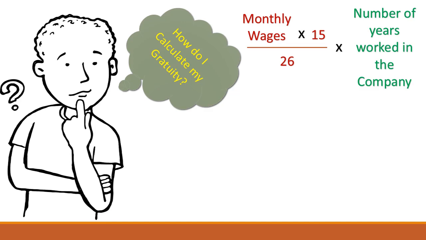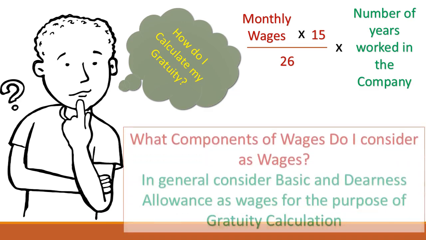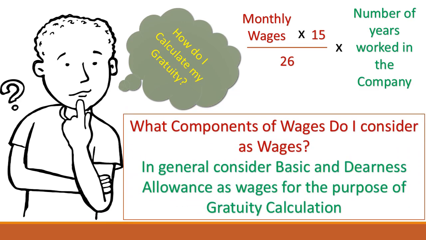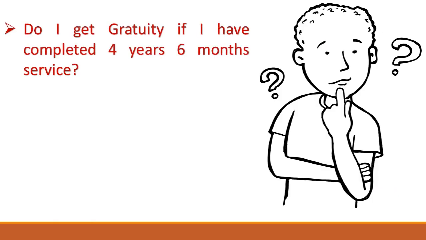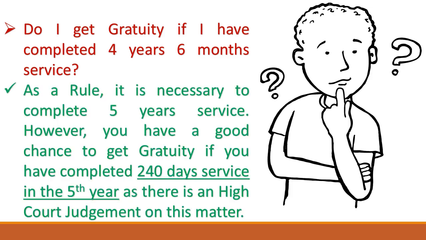Then the next question that will come to our mind, friends, is what are the wage components to be considered for calculation of gratuity? In general, basic and DA, or the dearness allowance, is to be considered for the purpose of gratuity calculations. Let us take another question, friends. Suppose any employee has completed 4 years 6 months service. Is he eligible for gratuity? As a rule, it is necessary, friends, to complete 5 years service. However, if you have completed 240 days service in the 5th year, you have a good chance of getting gratuity as there is a High Court judgment on this.